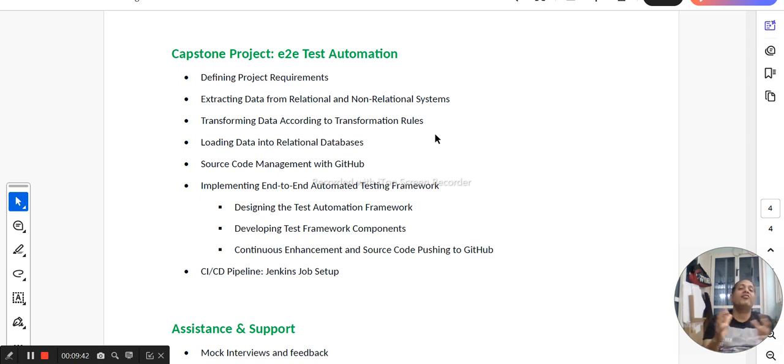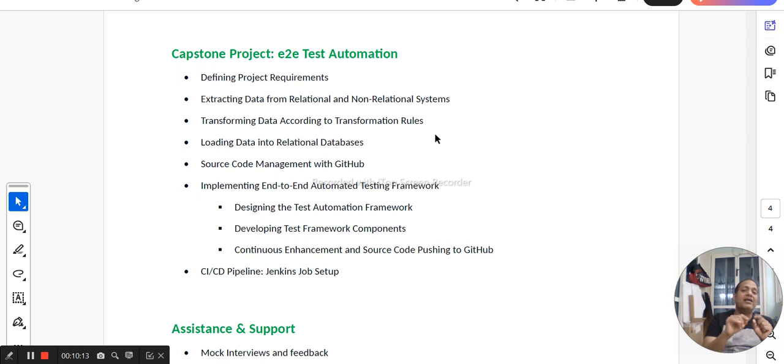When I say test automation framework, it should have all the different test automation features, like reusability, maintainability, modularity, and a lot of data-driven capability. All of those components we can cater to in the test automation framework. Once you are done, it's going to give you a complete industry-ready, full-fledged end-to-end test automation framework.